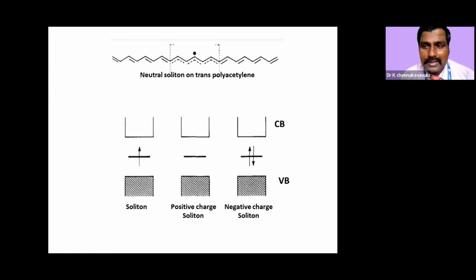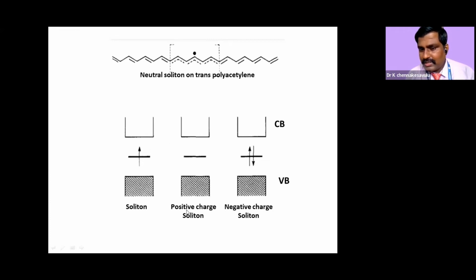Let us go for now to the skeleton, a polyacetylene skeleton. It is a neutral soliton. You see that the neutral soliton will move throughout the skeleton. That neutral soliton we are indicating like this.